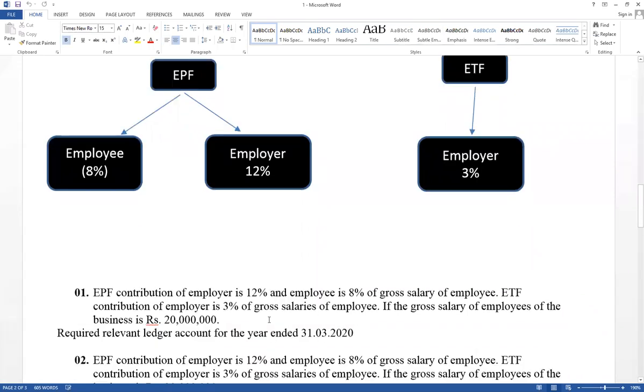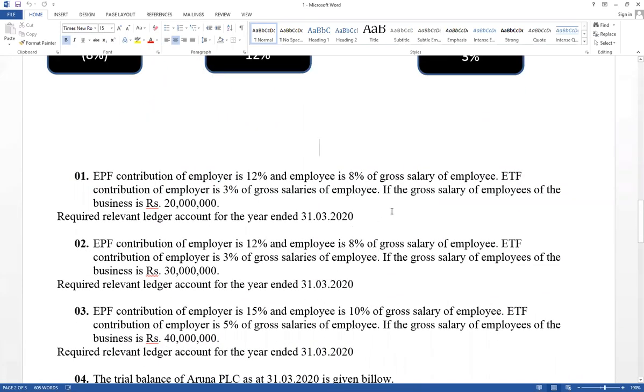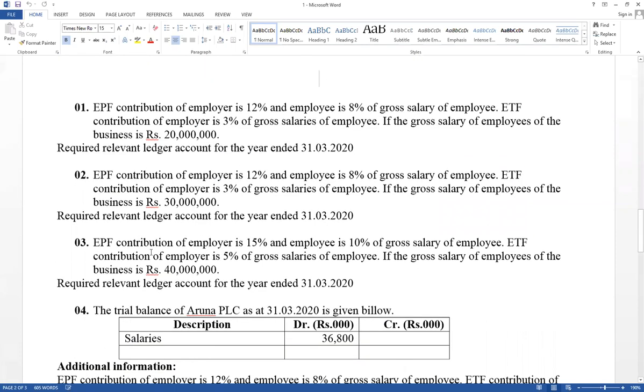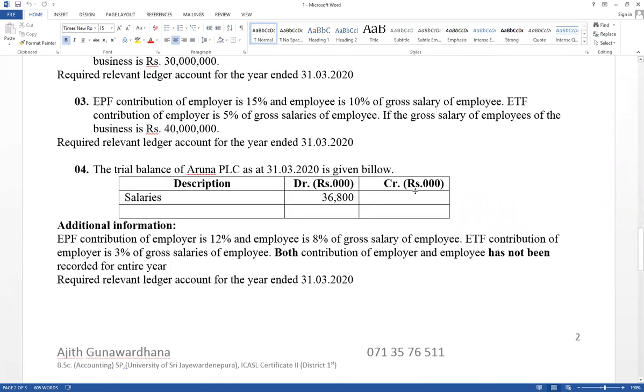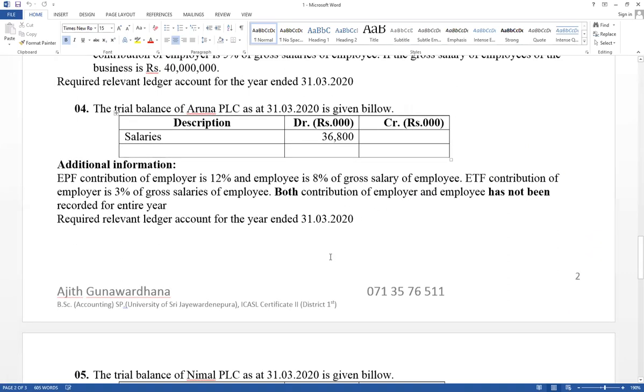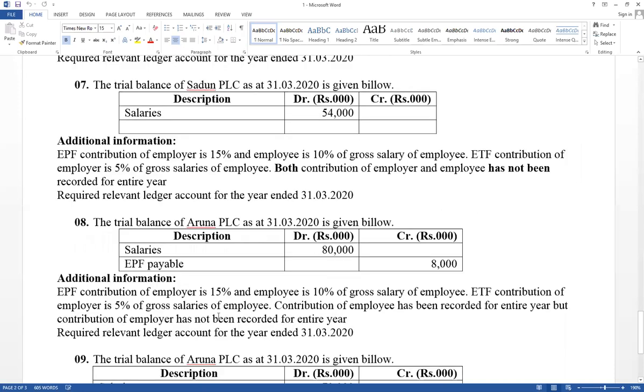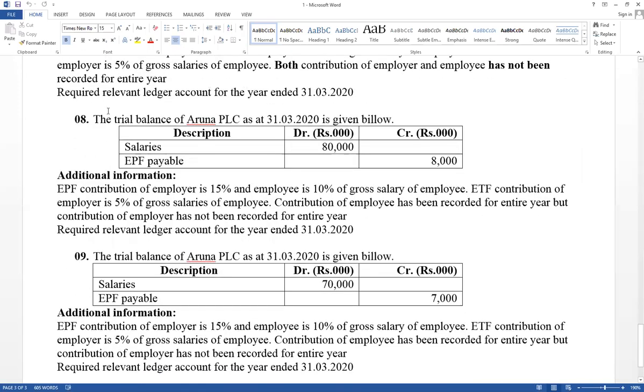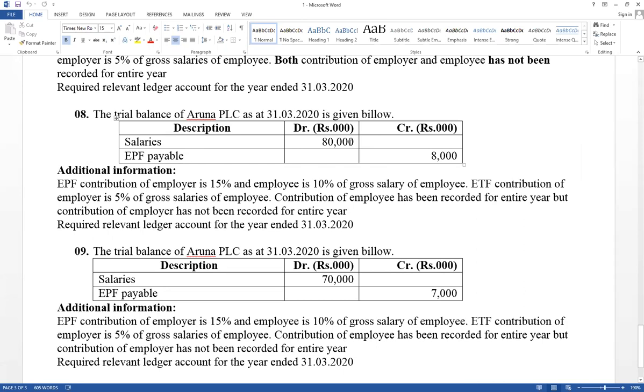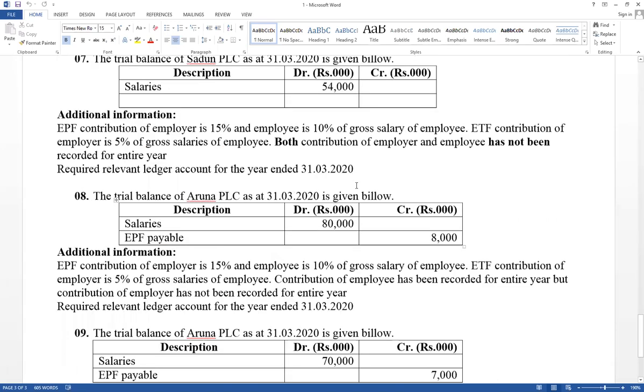Right now think about this is a adjustment. Sometimes it has given like this also. Question number 4th one, think about. Try to recognize difference. And sometimes it has given. Think about question number 8 one. It has given salary and EPF payable also. Try to recognize difference. Right now think about question number 1. Very important adjustment. All the organization it has given like this adjustment. Right, first one.